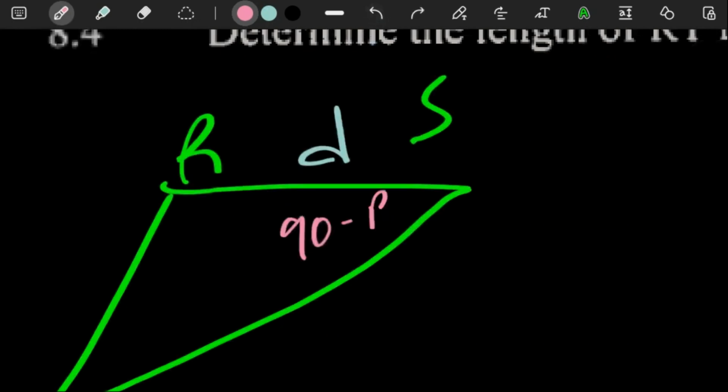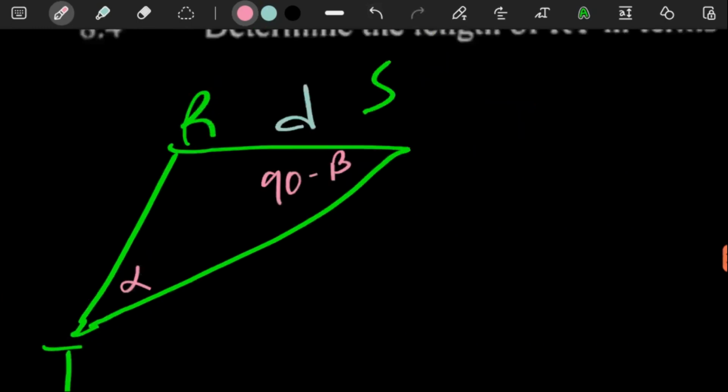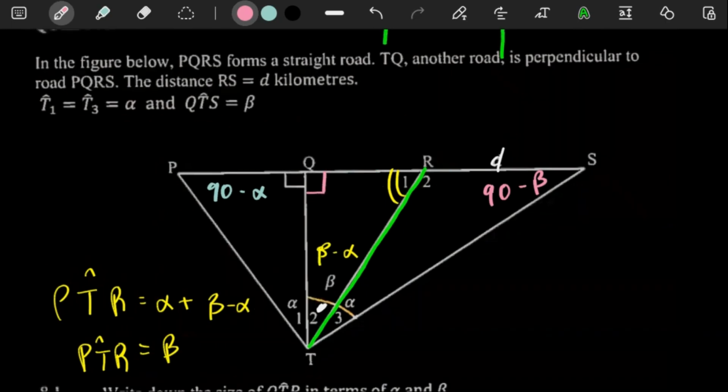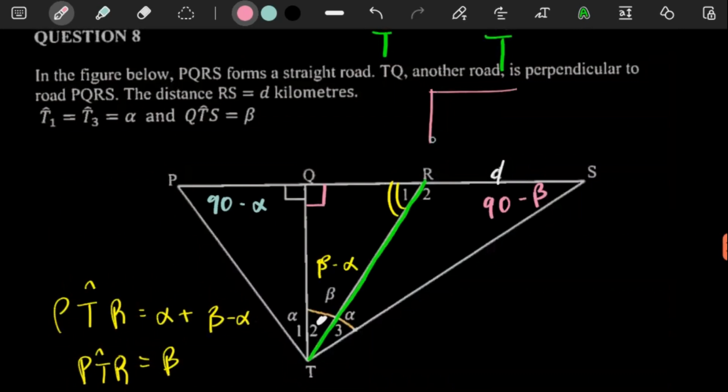Beta. This tiny one was given as alpha. And then here, if you think of it nicely, this would be 90 plus this angle, because an exterior angle of a triangle is equal to the sum of the opposite interior angles. If you look at this right-angled triangle here, the angle here is R2.